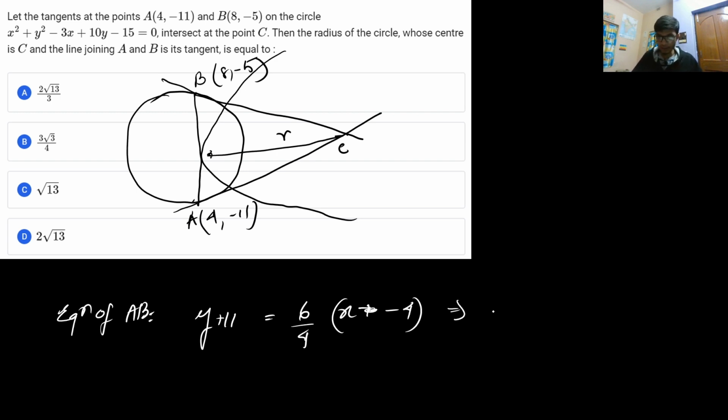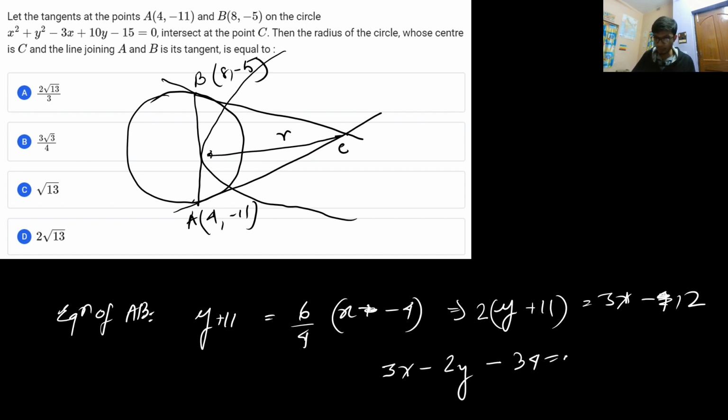So from here you get the equation of the line AB as (y plus 11) into 2 is equal to 3 times (x minus 4), that is 3x minus 12. So from here you get the equation 3x minus 2y minus 34 is equal to 0. So that is the equation of the line AB.